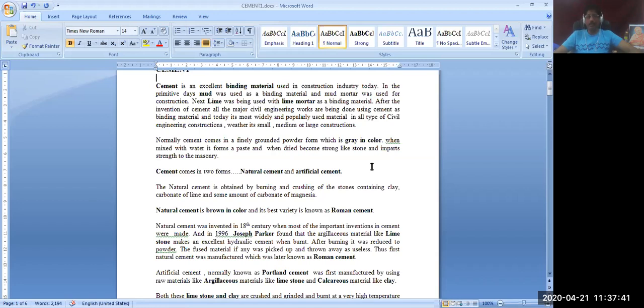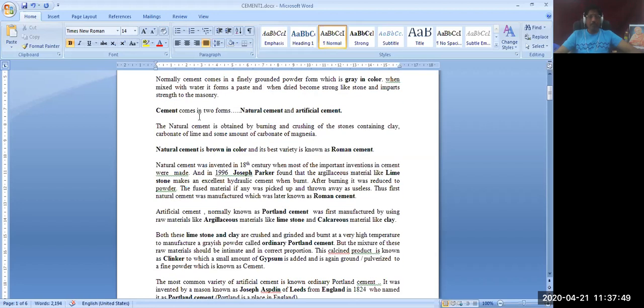Hardening is nothing but gaining of strength of the concrete, which may take 6 months, 1 year, or something like that. We'll discuss it in the later stages. So cement comes in two forms: natural cement and artificial cement. Let us not bother about the artificial cement. Some cementitious materials like pozzolana and fly ash can also be used as cement.